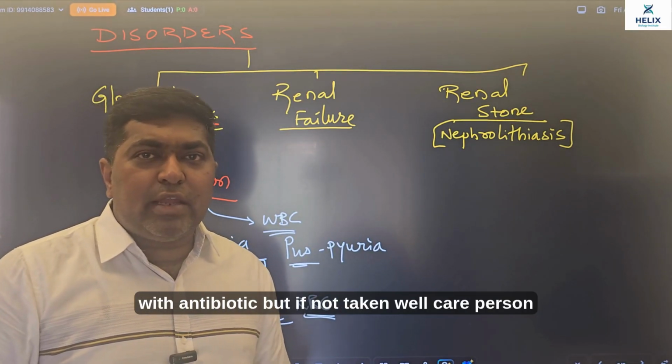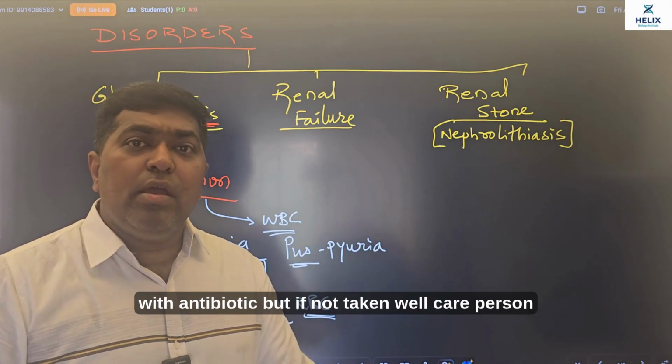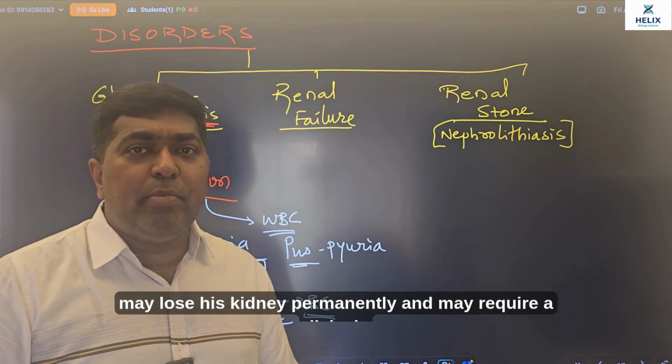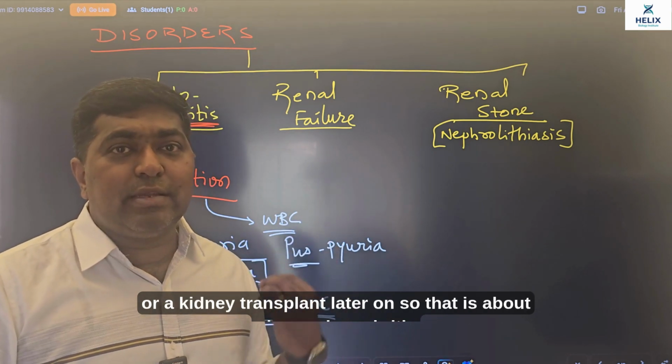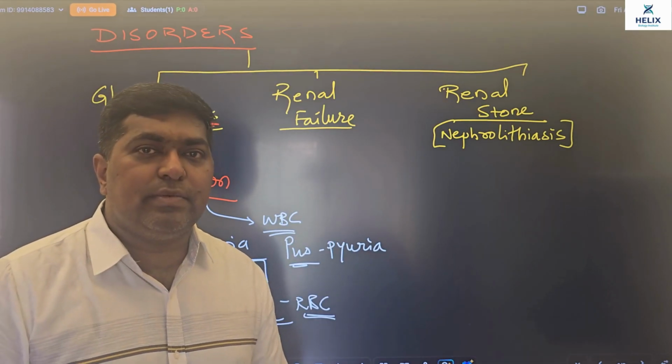Treated with antibiotic, but if not taken well care, person may lose his kidney permanently and may require a dialysis or a kidney transplant later on. So that is about glomerulonephritis.